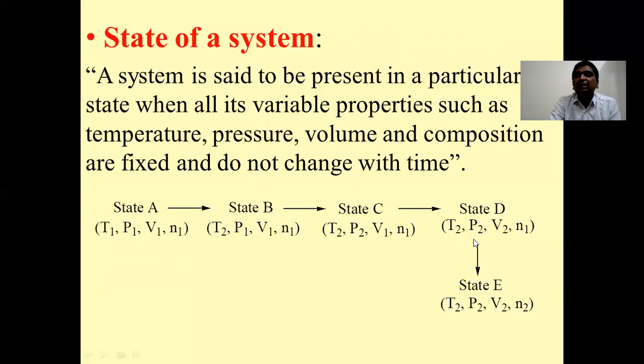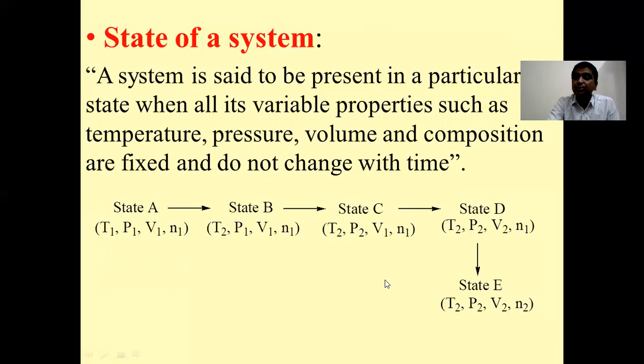Now suppose all the parameters are changed, say temperature, pressure, volume and number of moles. Even in that state also we say that the system has changed its state. So a system is said to be present in a particular state when all its variable properties such as temperature, pressure, volume and composition are fixed and they do not change with time. And if either one or several parameters do change with time, then we say that the system has changed its state. So this was regarding the state of a system.